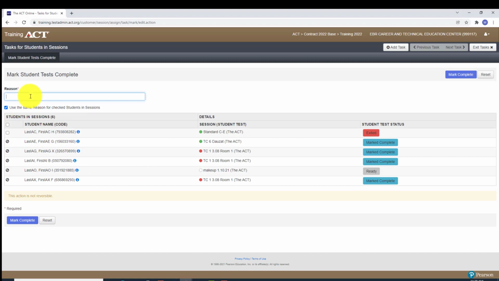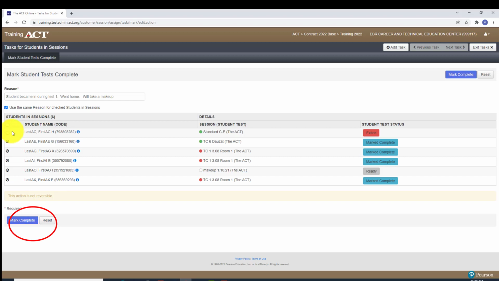Oh, by the way, you have to give a reason. So I'm going to say a detailed reason. See the little asterisk right here? All right, so you're going to say student became ill during test 1, let's say. Went home. Will take a makeup. So student became ill during test 1. Went home. Will take a makeup. All right. So then I'm going to click on the little box. You must click on the box next to the student's name.